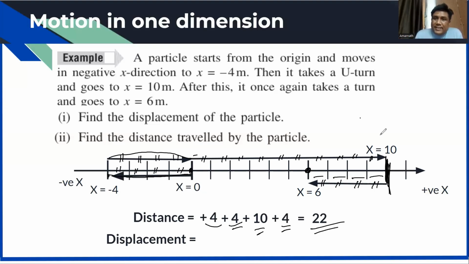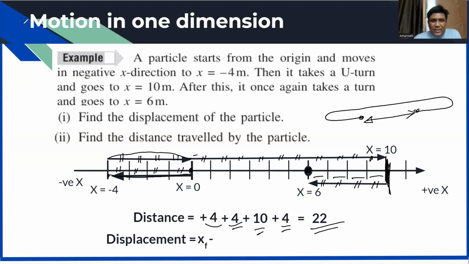The journey is like this, like this, like this. I have started from this, finishing at this, but displacement will be this much gap. So what will be the displacement? See, displacement will be x final minus x initial. This is the x final point, then minus x initial. The initial point is this one. So what is the gap? It is 6 minus 0 only. So the answer is 6 only. This is the final answer.